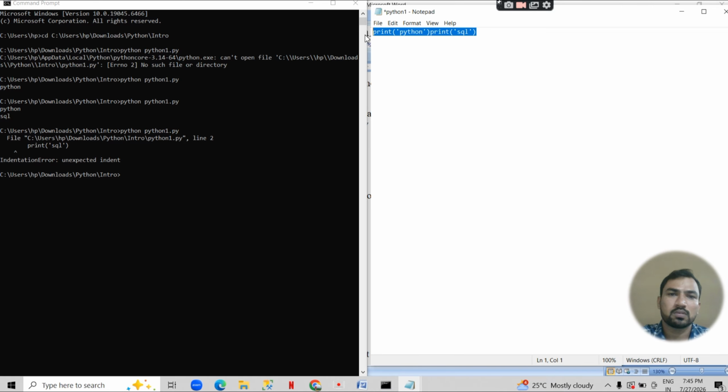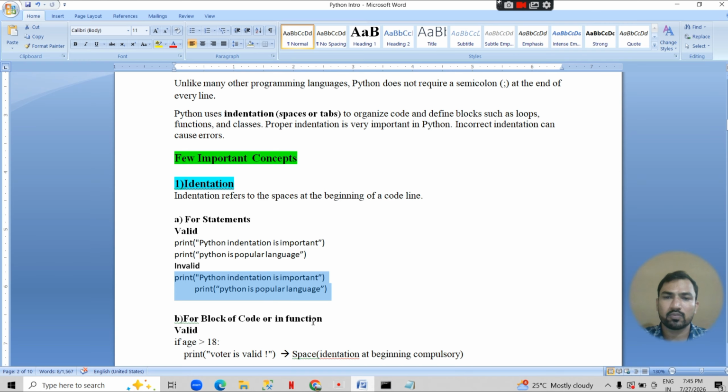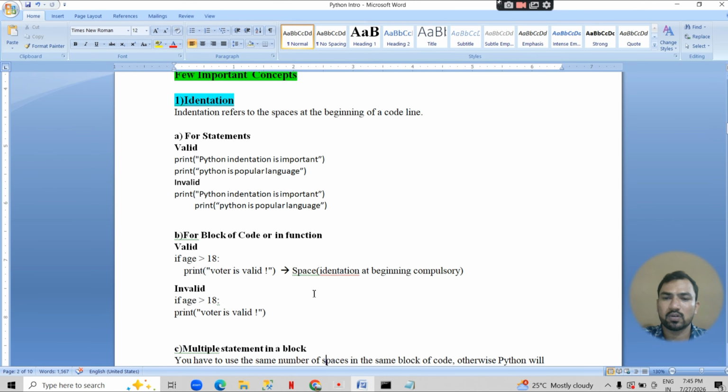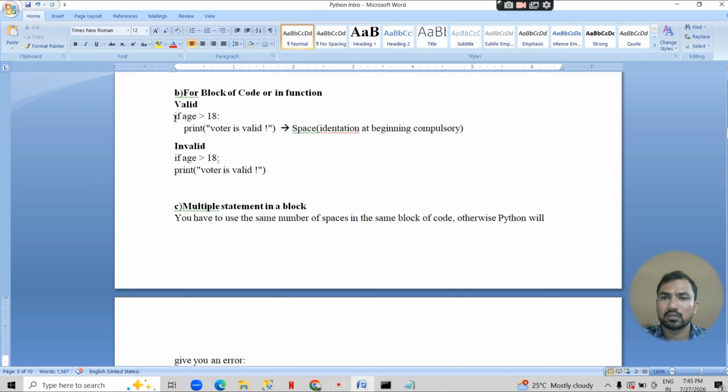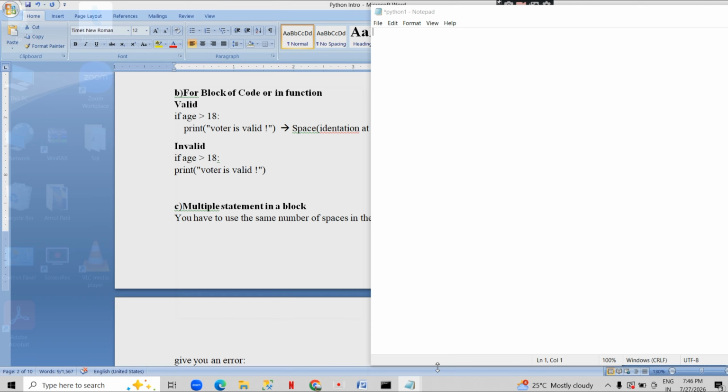But if we write in an if block, then in the block we need to give some indentation. For example, if we write code in a block like this, there is an if block. Here indentation needs to be provided. We cannot write like this. Let's check.